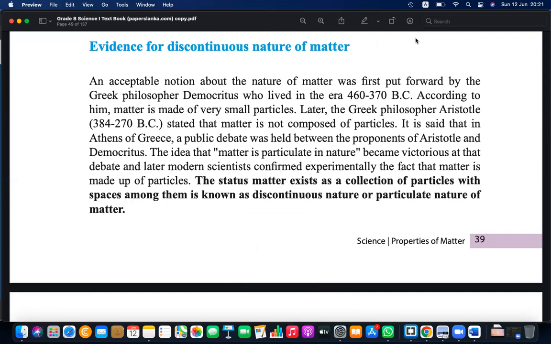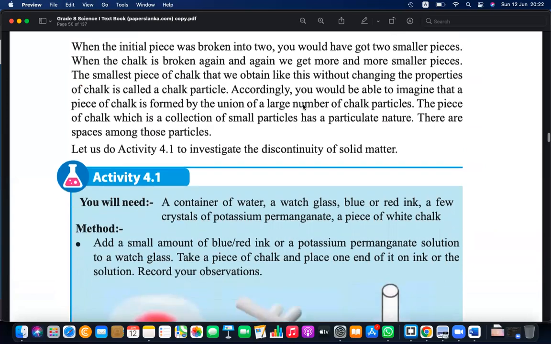How can we test this? Can you remember? Liquid also you can divide, right?